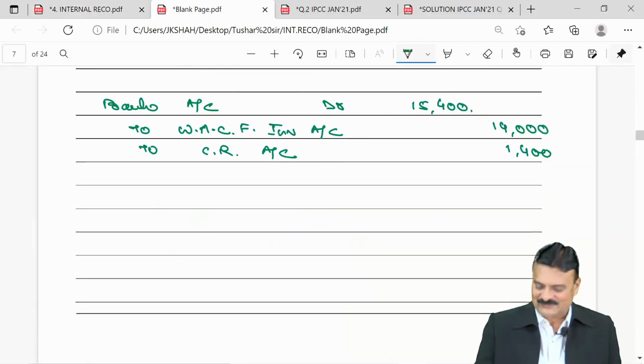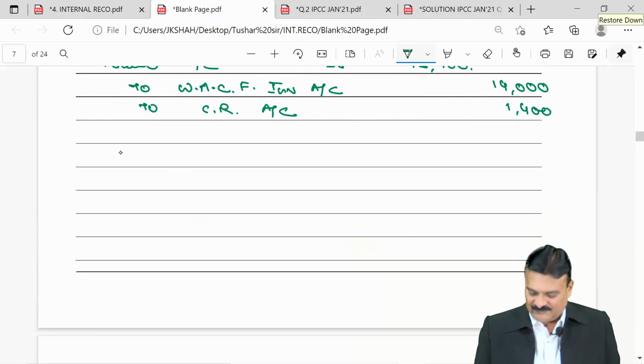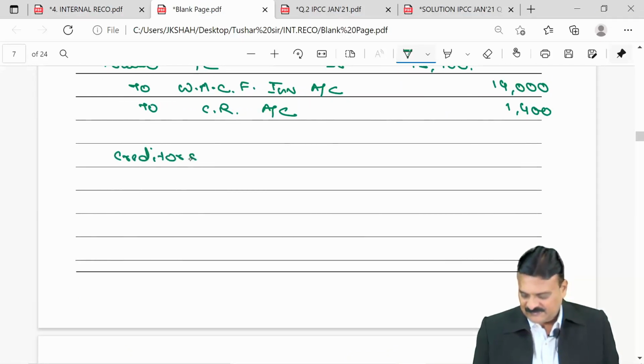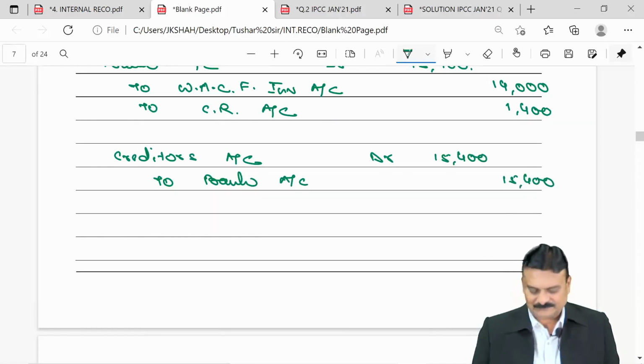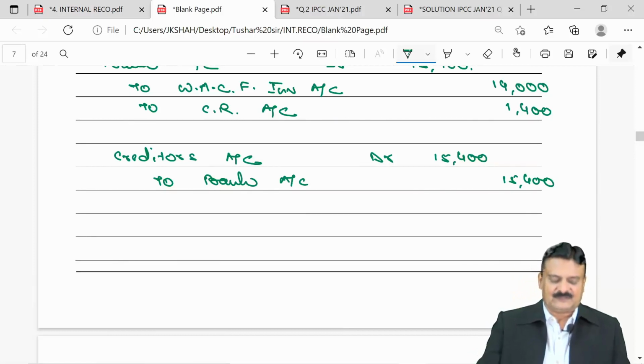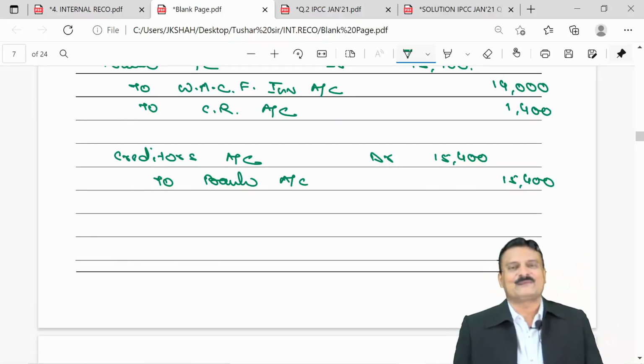So the immediate next entry: you pay this 15,400 to creditors, they are the receiver, so debit the receiver. Creditors account debit to bank account, or cash bank, whatever word you want to use, 15,400. So this was that typical aspect.